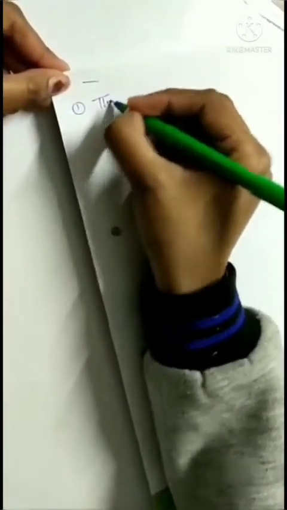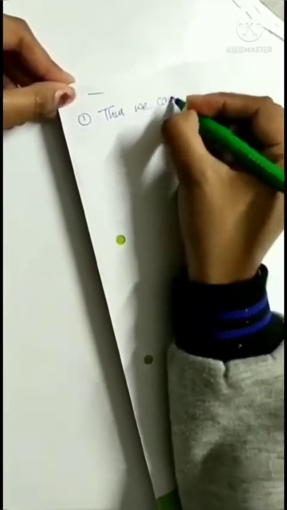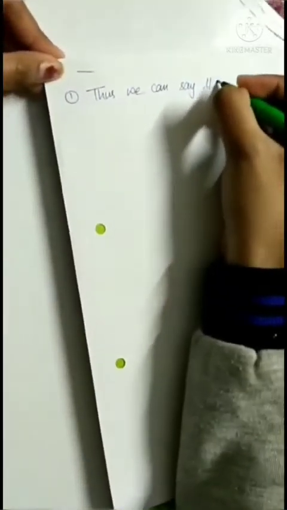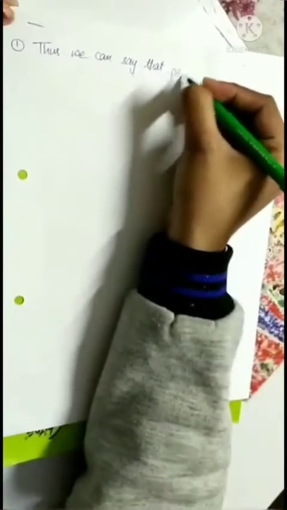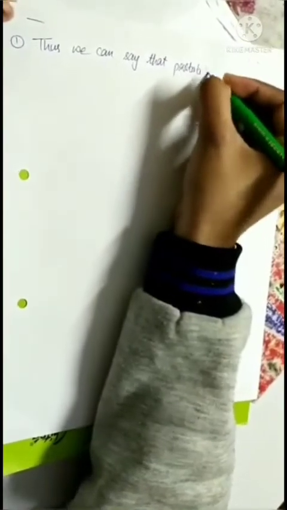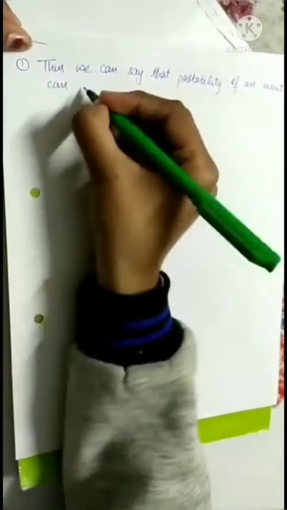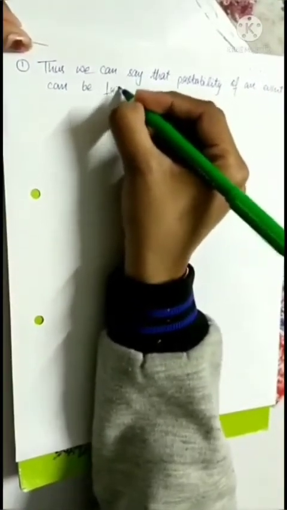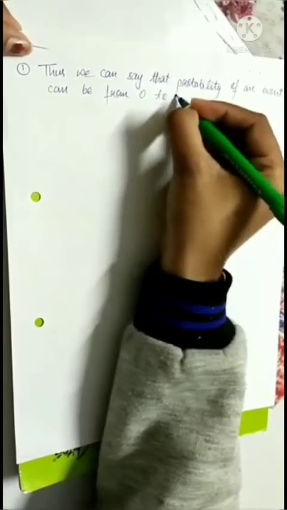Thus, we can say that the probability of an event can be from 0 to 1.